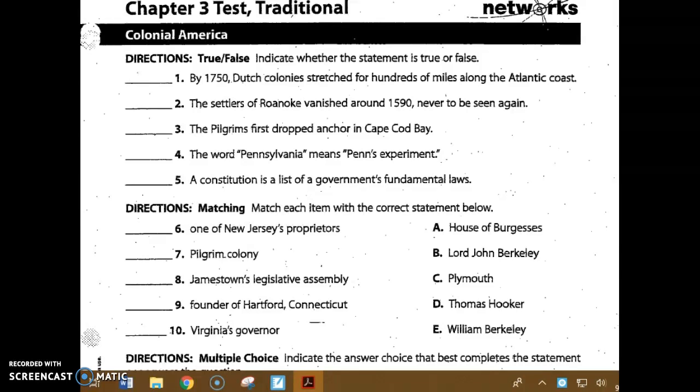The Pilgrims first dropped anchor in Cape Cod Bay. Number 4, the word Pennsylvania means Penn's experiment. Number 5, a constitution is a list of government's fundamental laws.